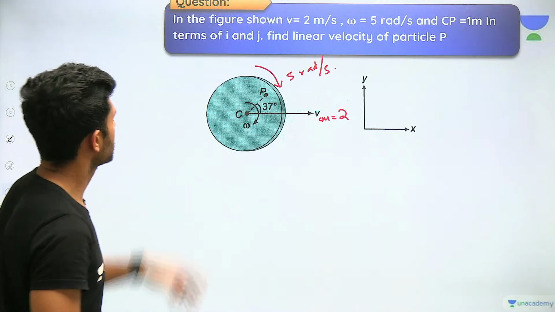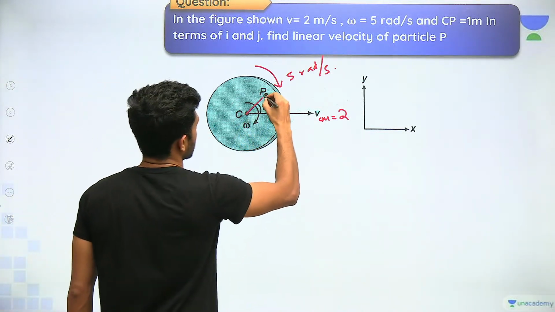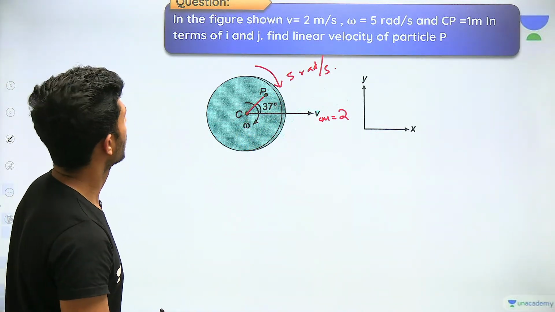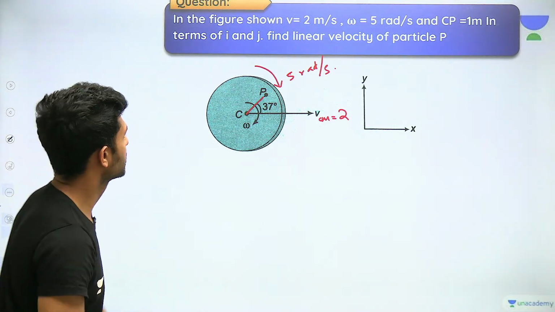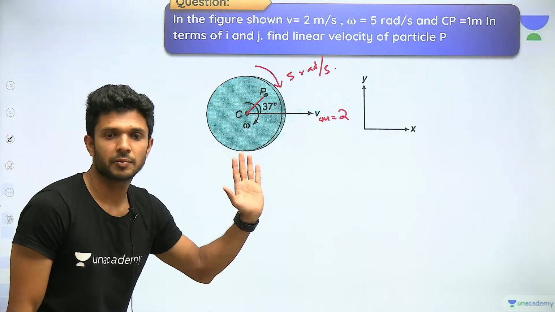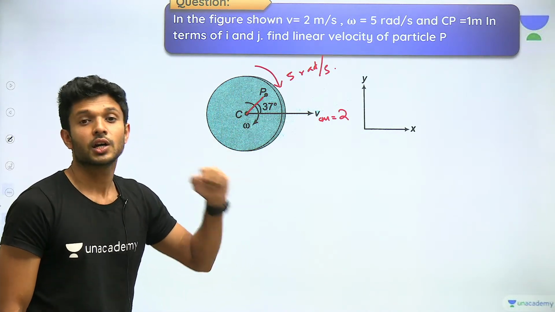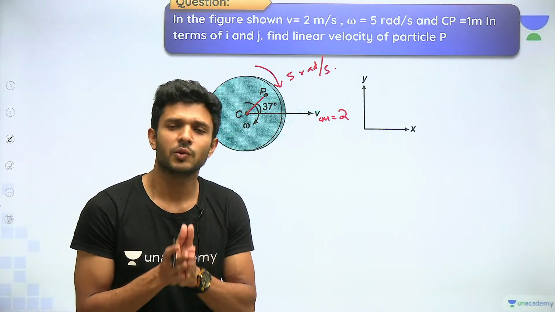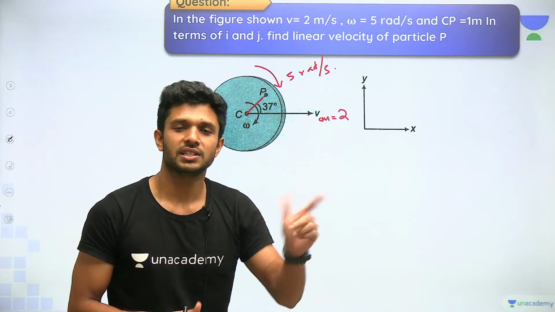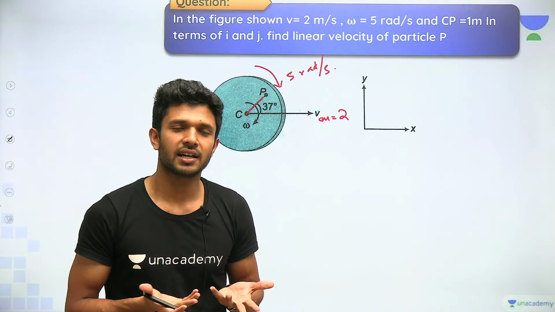And CP, this line, CP is equal to 1 meter. In terms of i and j, find linear velocity of the particle P. That means you are supposed to find out the total velocity of the particle P in the vector form of i cap and j cap. What do we do for this?